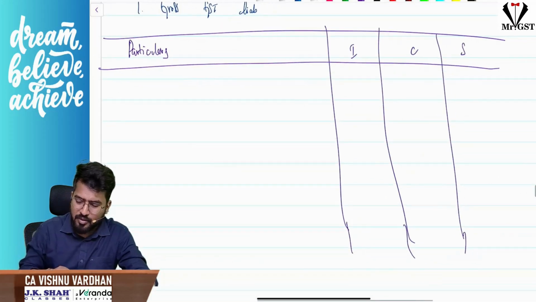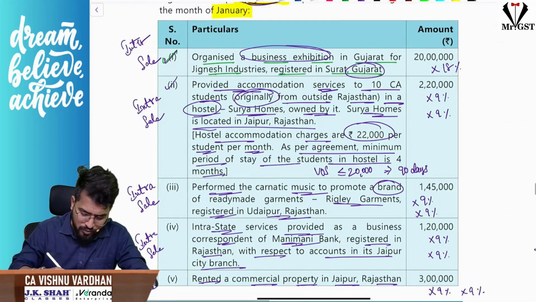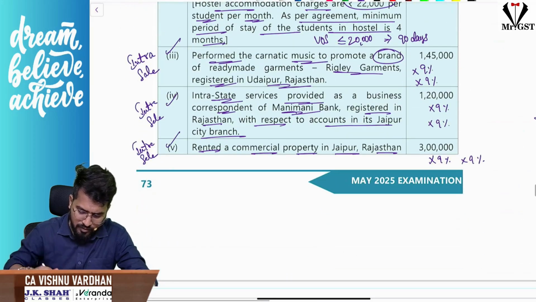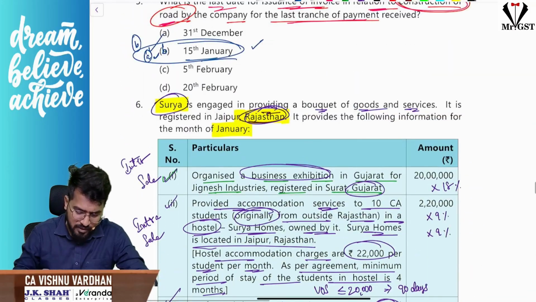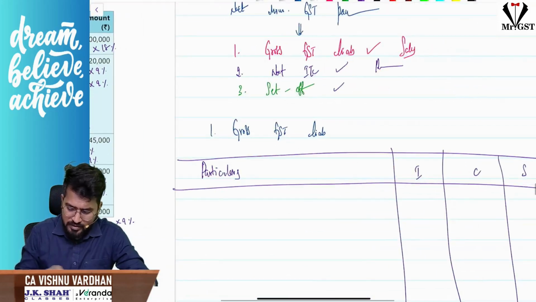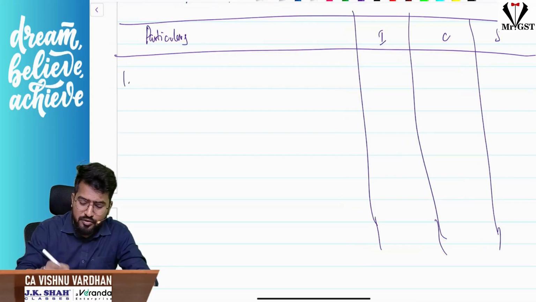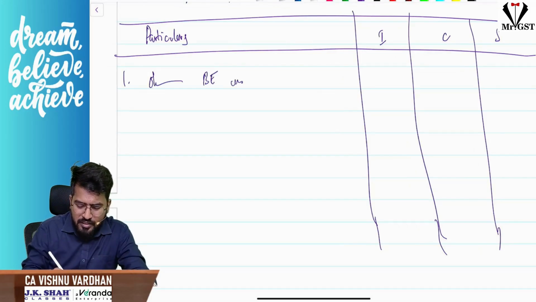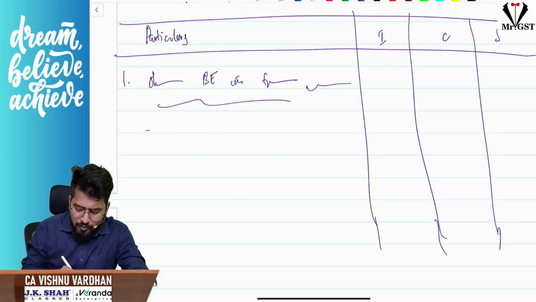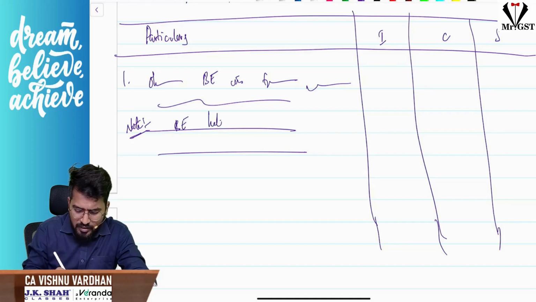Now tell me, how many sales are there? Gross GST liability means we should decode the sales. Sale 1, 2, 3, 4, 5 sales are there. What is the first sale? Organizing the business exhibition in Gujarat, correct? So 20 lakhs, 18% is IGST, yes or no? First you should write properly everything, the details of organizing the business exhibition in Gujarat, and below that you should write the note also: business exhibition held outside India is exempt.